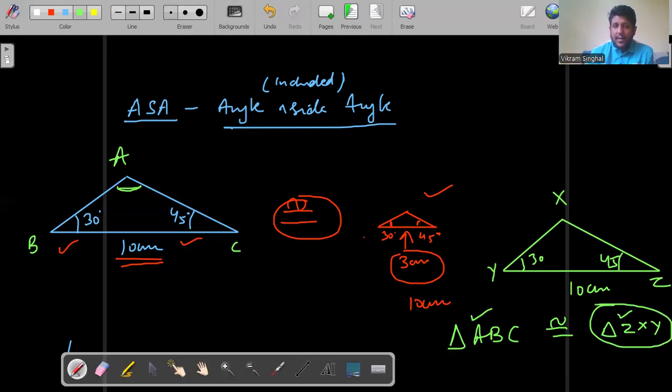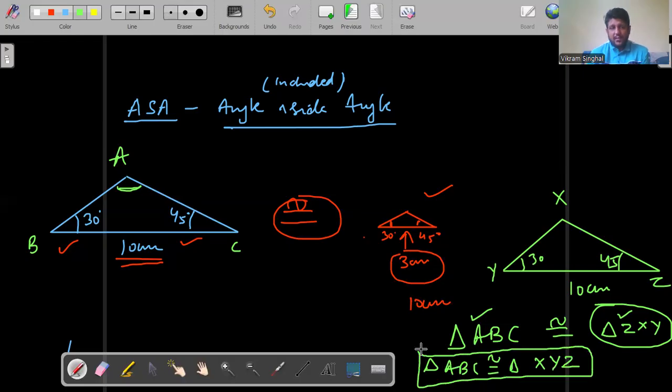What could be the correct name? Triangle ABC is congruent to which of the triangle? Triangle X, because A is unknown, X is also unknown. Then we have B, which is of 30 degrees, and here in the second triangle, Y is of 30 degrees, and the last vertex, the leftover vertex is Z, so XYZ. So this will be the correct name of the triangles.